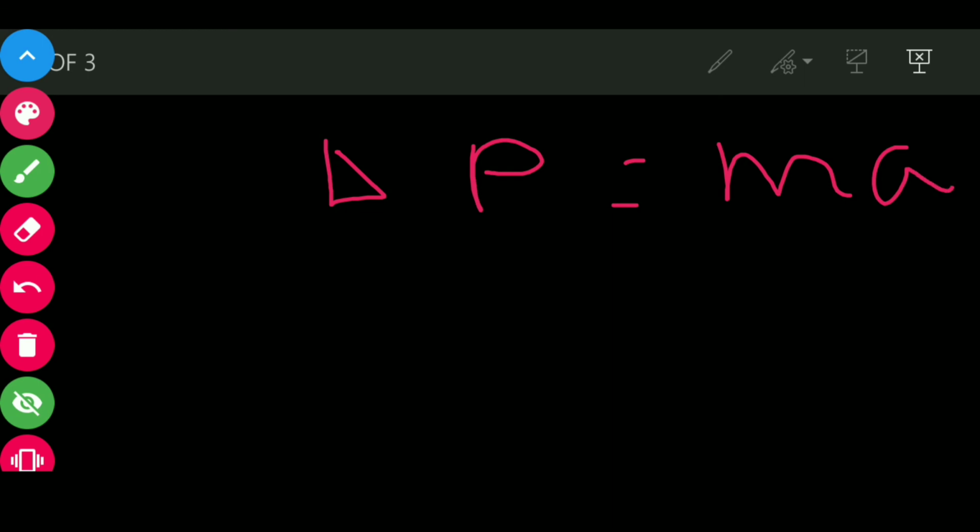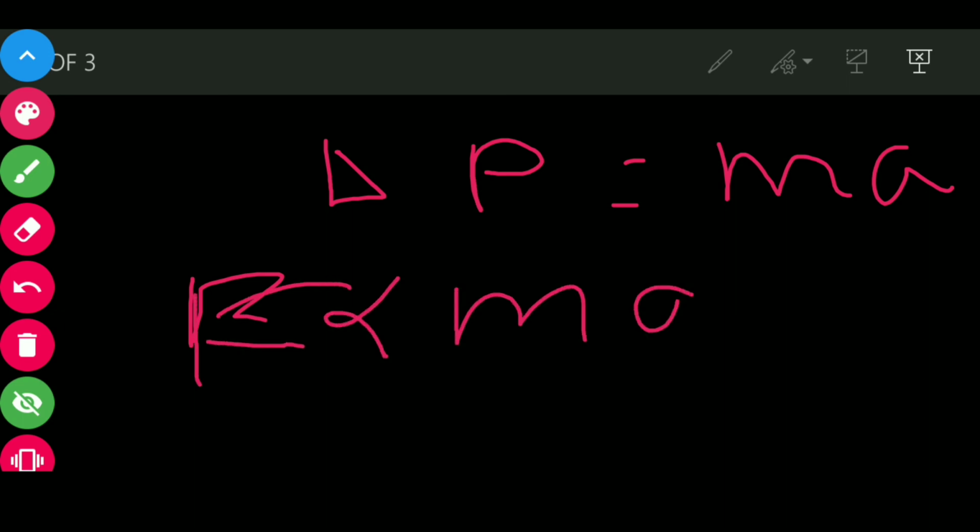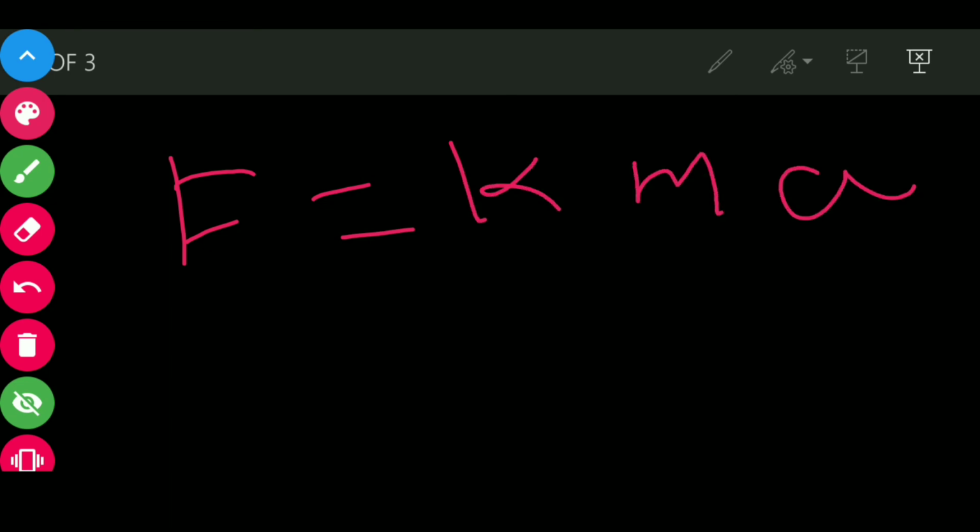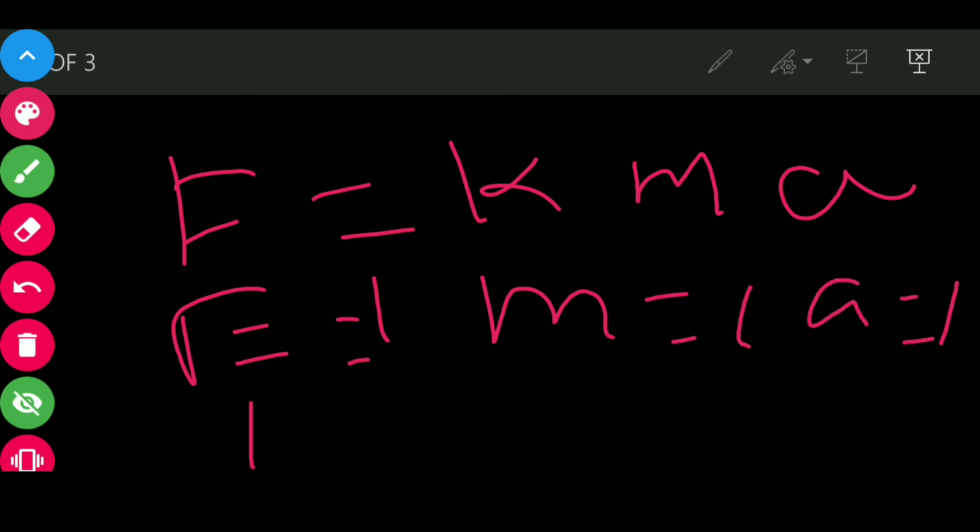Now let's come to the definition statement of Newton's second law of motion. It says F is directly proportional to mass into acceleration. We need to remove this proportionality sign. What we will do is add a constant, so it will become F equals kma. k is the constant to remove the proportionality sign. If we take F equal to 1, m equal to 1, a equal to 1, then k will automatically equal 1, and this k equal to 1 we will put here. So it will become F is equal to ma.